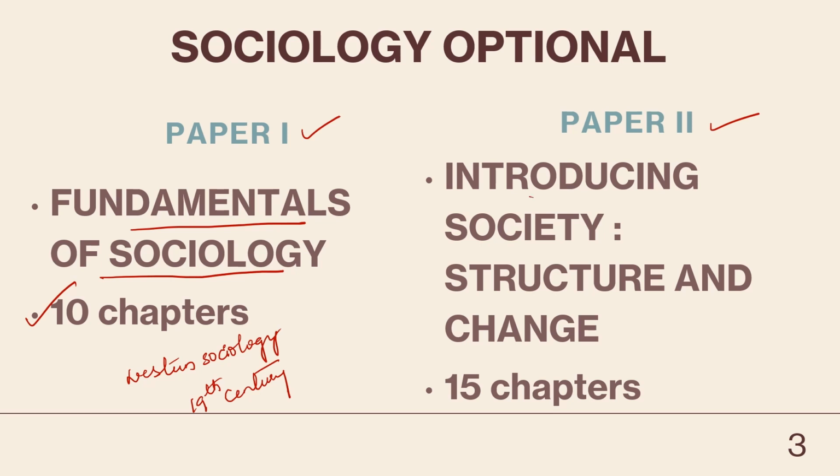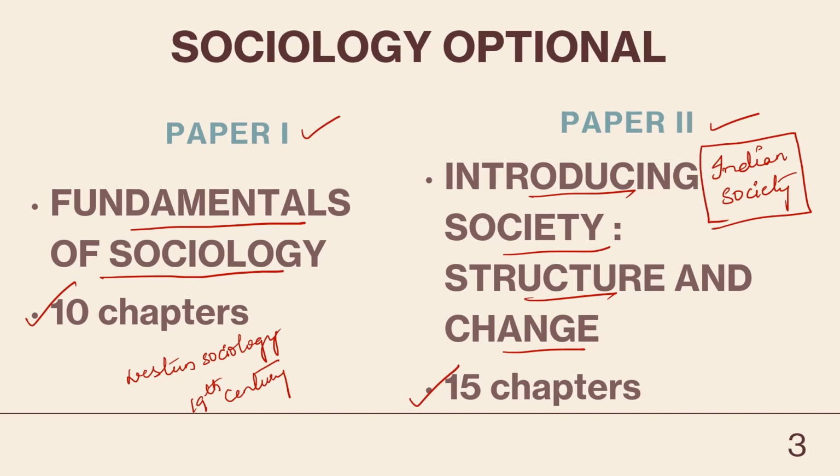Under paper 2, we have introducing society, structure and change. You have a total of 15 chapters under paper 2, and paper 2 will be focusing mostly on Indian society. So from Europe, sociology has migrated to India as well, and how it has developed over time in India, and some of the Indian thinkers also we will be discussing under paper 2. In this video, we will try to analyze all the 10 chapters under paper 1. Alright, let's move on.